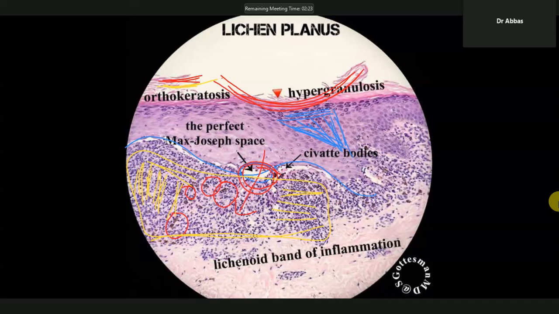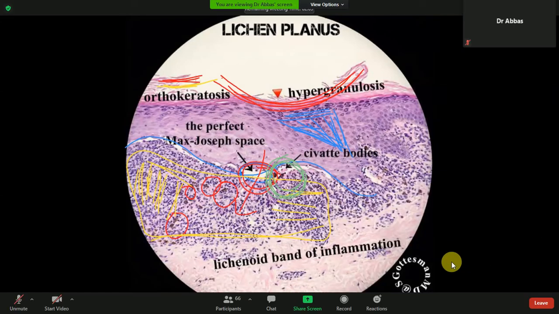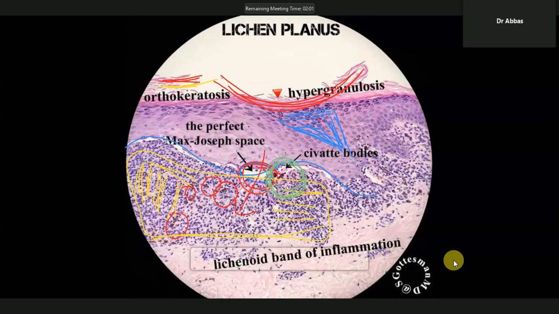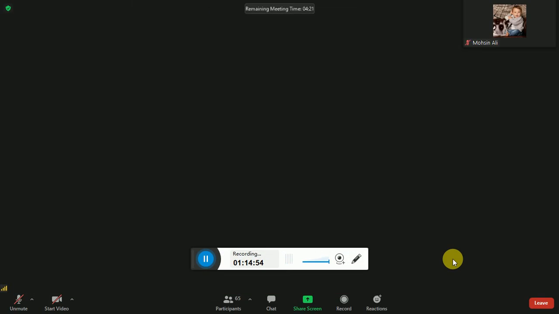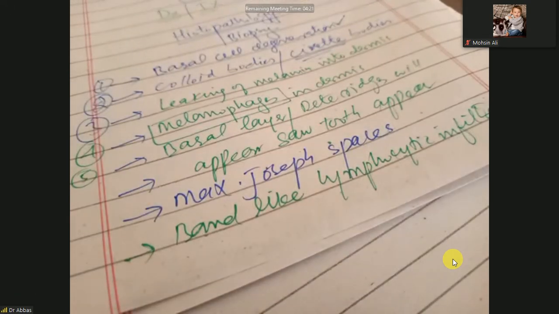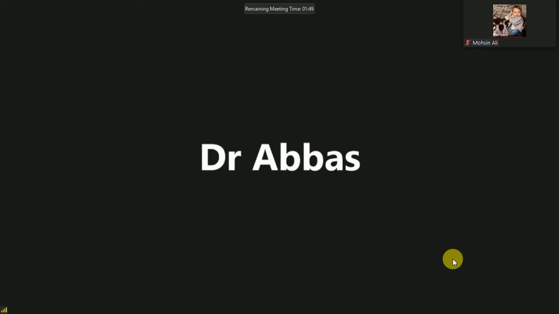Okay, and the next one is the sweaty bodies. Look here, this is the sweaty body and the basal layer. So these are the different changes. Again, I am going to repeat it, and I'm going to show you the photos.